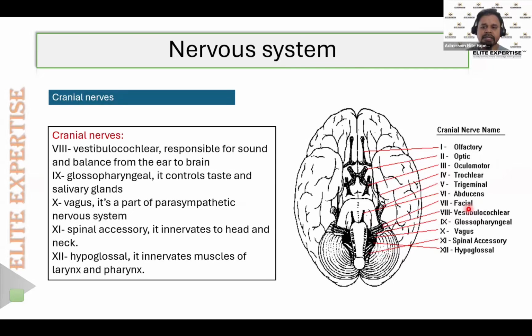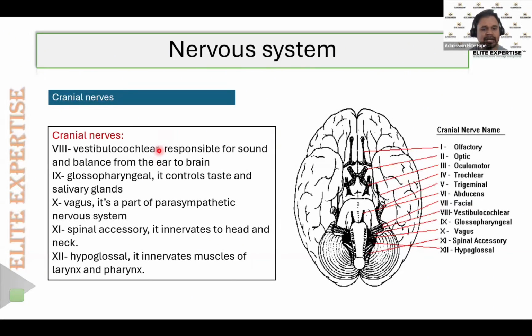The eighth cranial nerve is the vestibulocochlear nerve. Cochlea means the inner part of the ear, so this is the nerve that supplies the ear. Glossopharyngeal is the ninth cranial nerve, and it controls taste and the salivary glands. And the 10th is the vagus. Everyone must remember the vagus 100%, because all the parasympathetic functions are mainly controlled by the vagus.